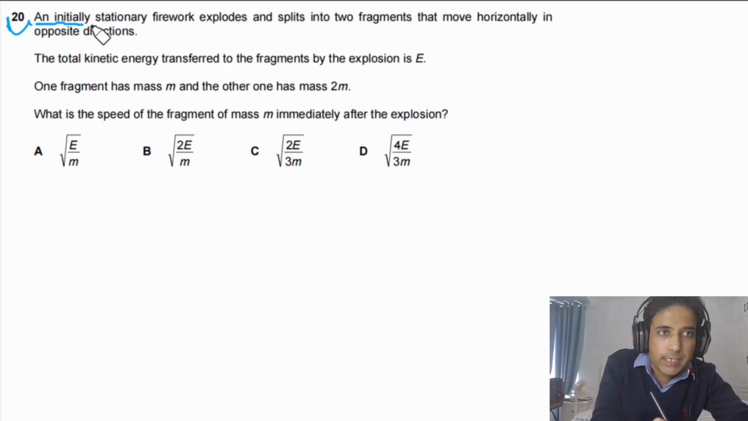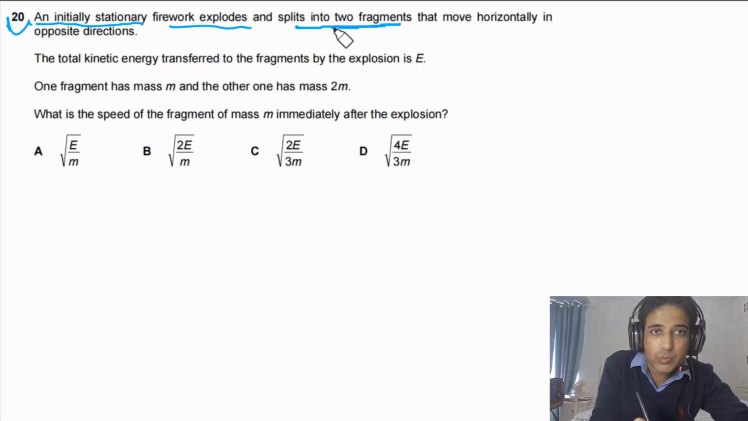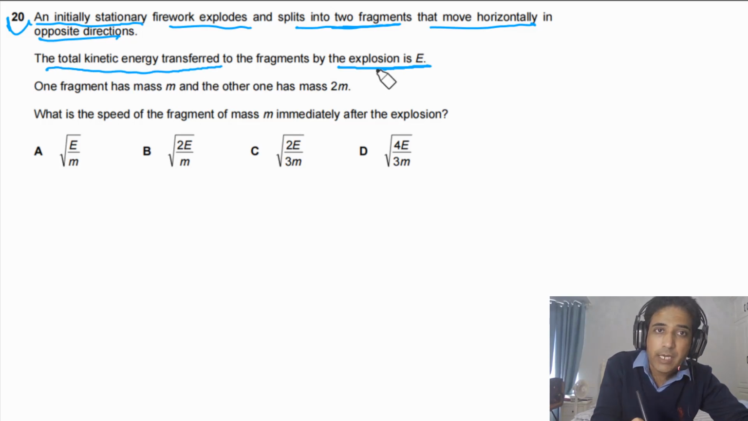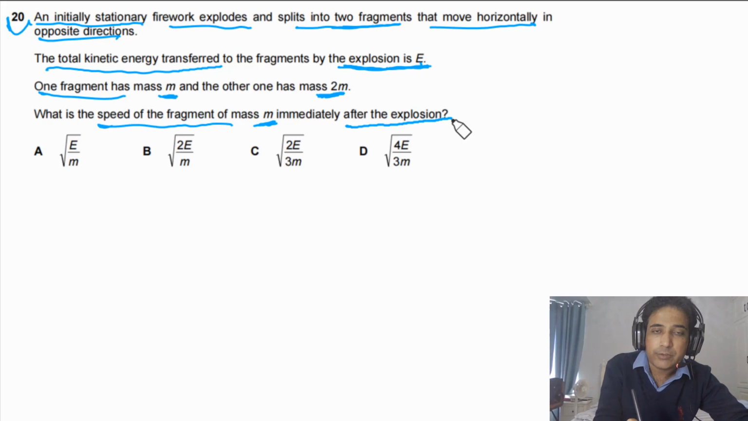Question 20 says an initially stationary firework explodes and splits into 2 fragments that move horizontally in opposite directions. The total kinetic energy transferred to the fragments by the explosion is capital E. One fragment has mass m and the other one has mass 2m. What is the speed of the fragment of mass m immediately after the explosion?